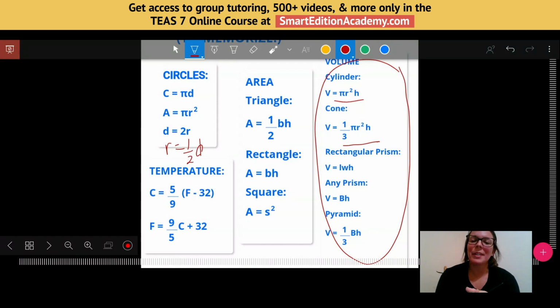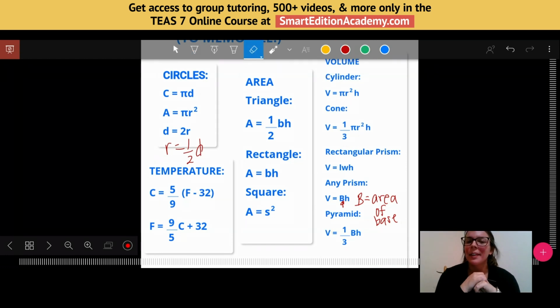And then if we have a prism, which is basically like, think about a box, okay? You would just do a rectangular prism, length times width times height, or any prism, maybe say you have the base as a triangle instead of a rectangle, you would just do the area of the base. So let me just make a little note of this, that capital B means area of the base, and then you multiply that by the height. And then lastly, for a pyramid, you're just going to do 1/3 times the area of the base times the height. Okay, so a lot of information, but I want to make sure you know what all of these letters stand for.